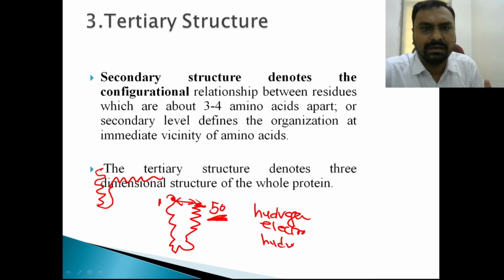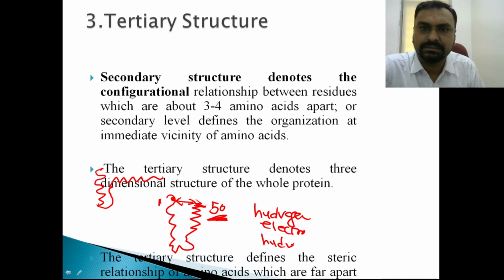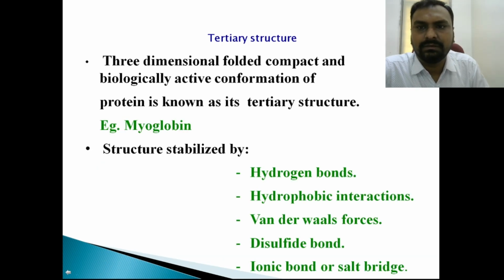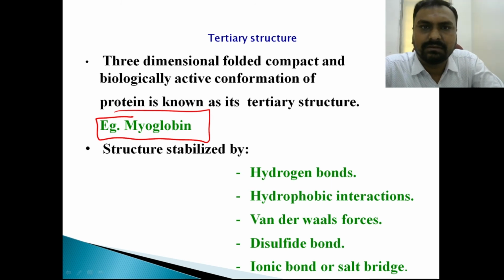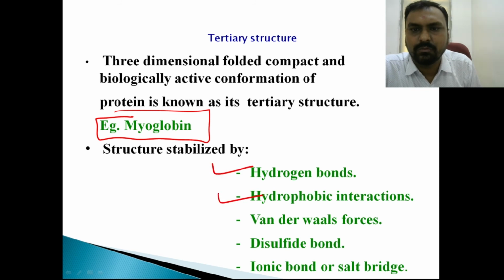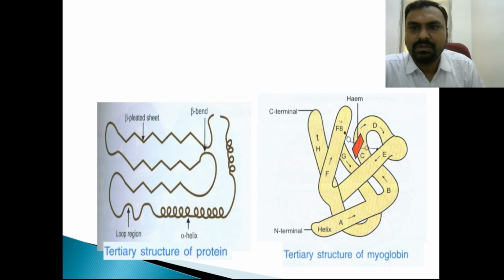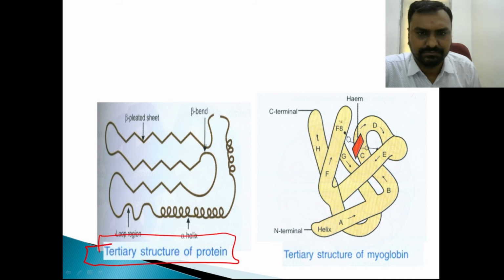Okay, so how they are related to each other, that is by the tertiary structure. And tertiary structure is a 3-dimensional structure and it is very important for the function of the proteins. So an example is myoglobin. Okay, so suppose that polypeptide chain which has a functional unit, that is tertiary structure. So they are maintained by the hydrogen bond, hydrophobic, van der Waals, disulfide or ionic bonds. So you can see here it is made up of alpha helix, beta pleated sheet, turn, loop, that is called as a tertiary structure.